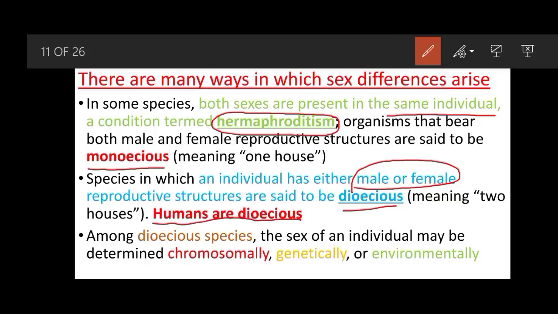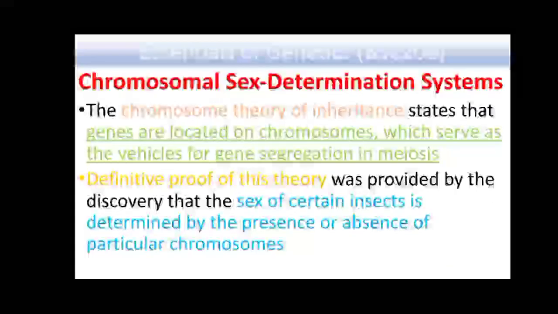Among dioecious species, the sex of an individual may be determined by chromosomal, genetic, or environmental factors. You should always keep this in mind.